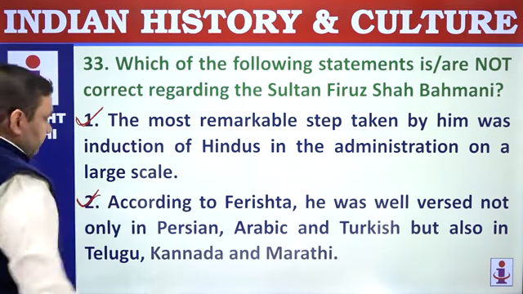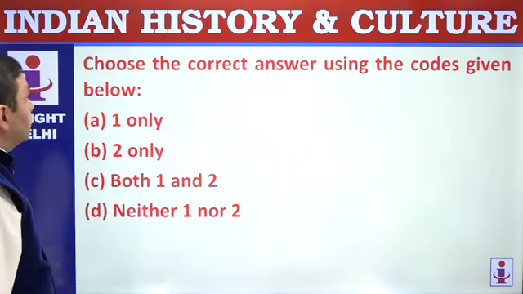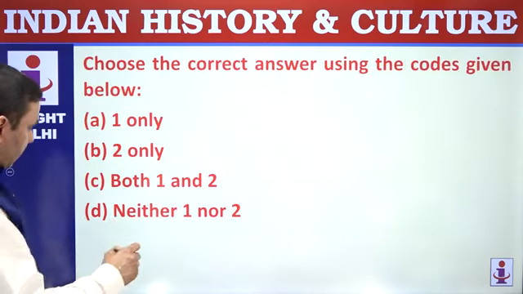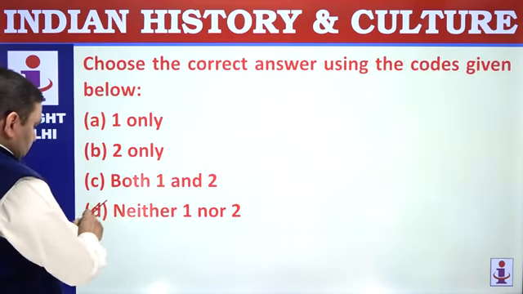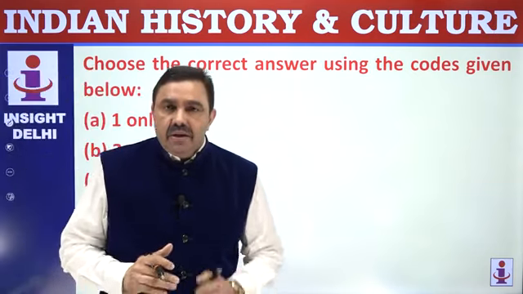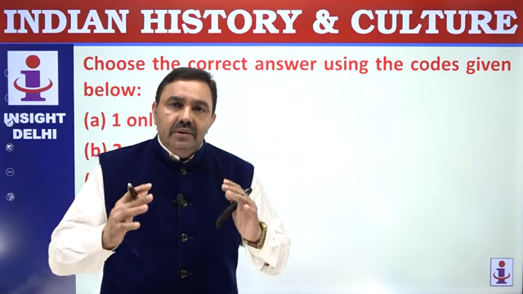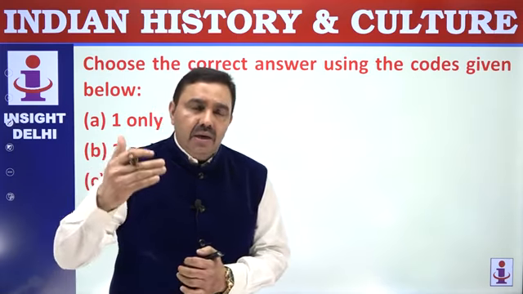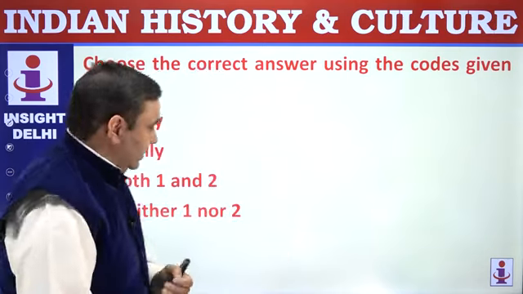That is correct. Choose the correct answer. So both are correct. Both are correct means neither 1 nor 2 is incorrect. So this codification you have to see carefully. If both are correct, it means neither 1 nor 2 is incorrect, or both are not incorrect.